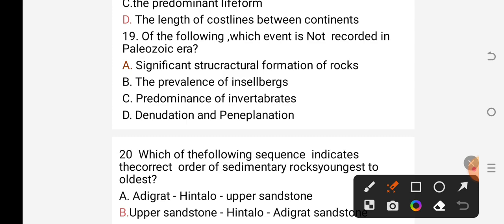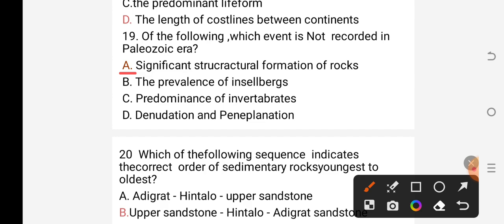Good. I hope you have got the answer. Your answer is A. Significant structural formation of rocks is not recorded in the Paleozoic era.